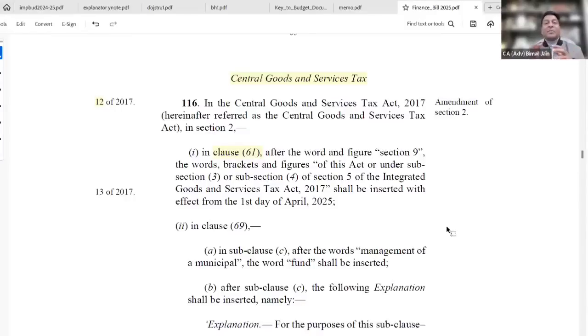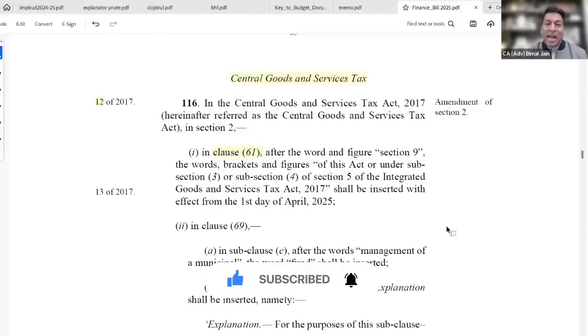And then he can distribute this credit among the distinct persons under the same PAN number. That is what this amendment is being made under section 2, subsection 61 of the CGST Act.